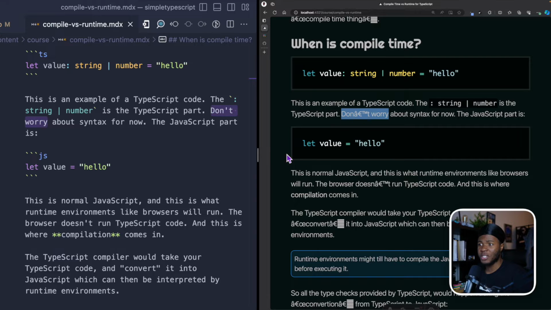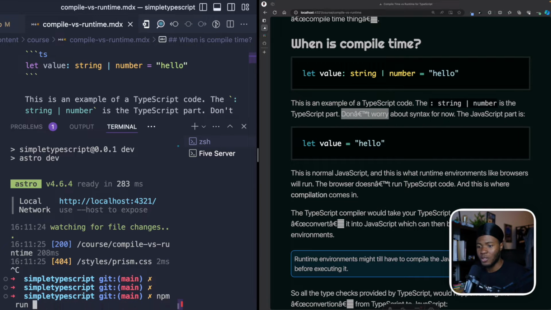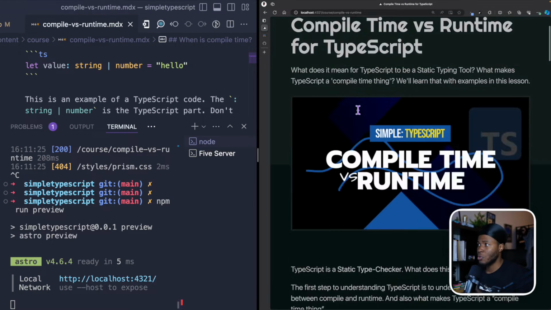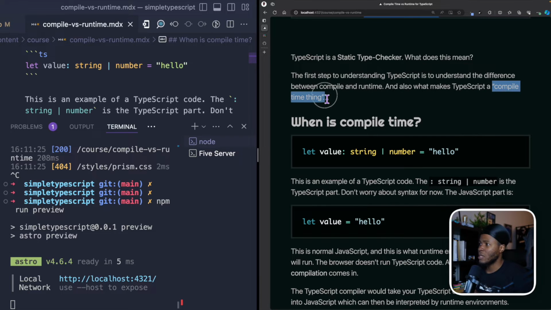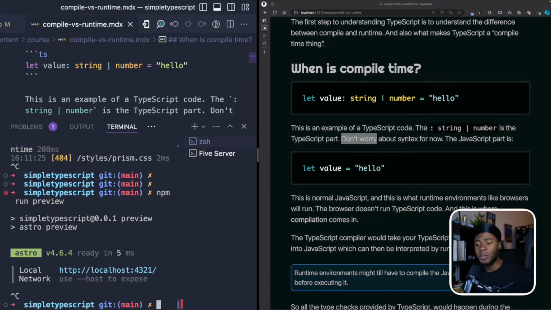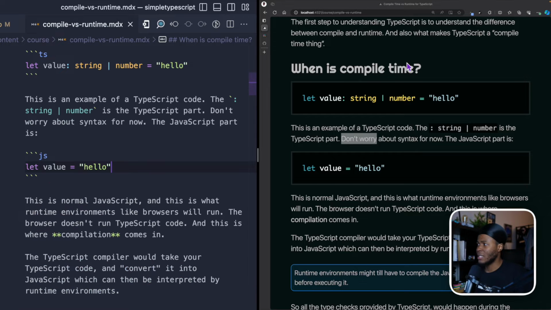Now this really stressed me out, but the interesting thing is that this only happens in development. So if I run npm run preview, which shows the production version of this, what you see is that "compile time thing" is just the way I want it to be. "Don't worry" here is just the way I want it to be. So this is not a big problem per se, but why is it still a problem in development?